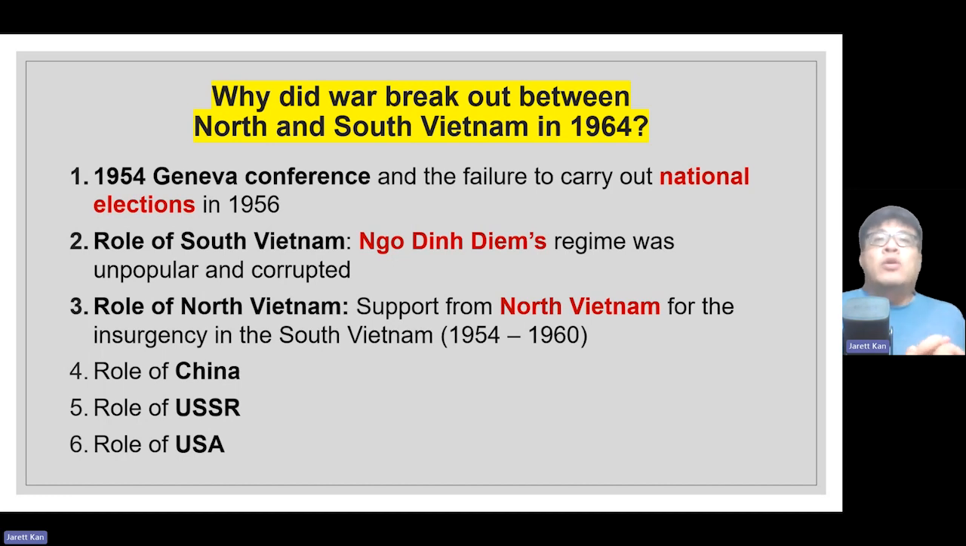Today, we're going to look at the role of three so-called countries: the role of China, the role of the USSR, and the role of the USA. If you ask me, when you think about these three countries, the USA's role will be, in some sense, the most important. Why? Because later on, the USA will come into the Vietnam War and send troops in 1964. So we're going to examine these three countries, and first, we're going to look at China.